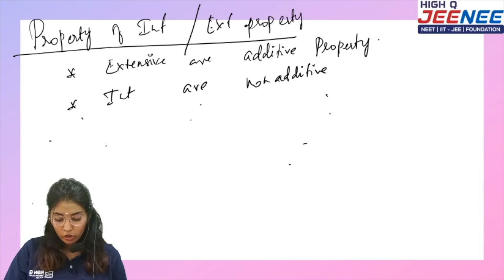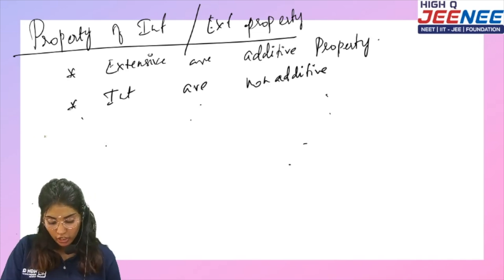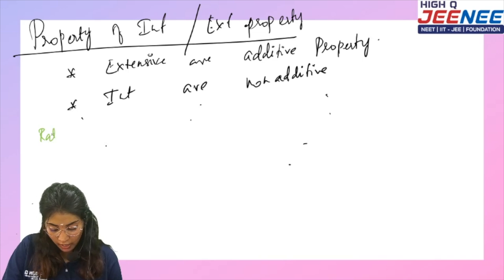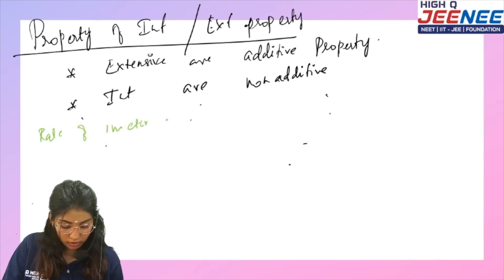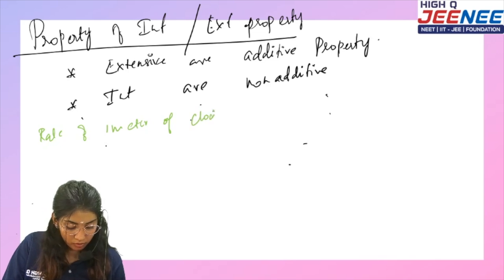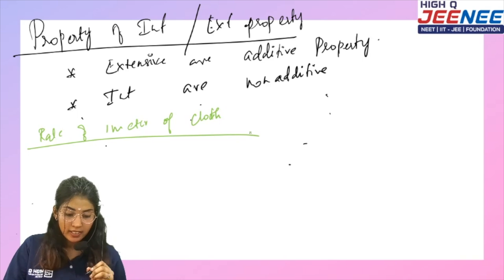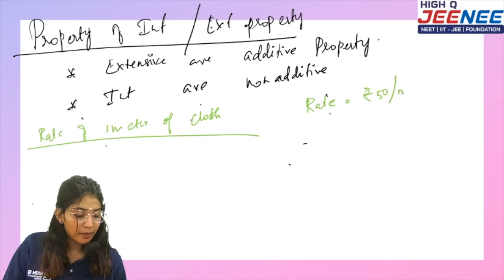So you are going to the shop and you are asking him what is the rate per meter. Rate of 1 meter of cloth. Instead of writing this, I'm going to rephrase it as rate is equal to rupees 50 per meter.